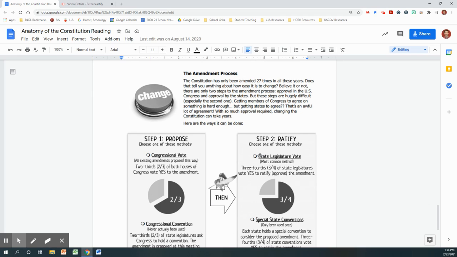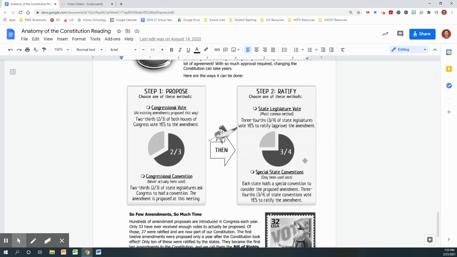The amendment process. The Constitution has only been amended 27 times in all these years. Does that tell you anything about how easy it is to change? Believe it or not, there are only 2 steps to the amendment process: approval in the U.S. Congress and approval by the states. But these steps are hugely difficult, especially the second one. Getting members of Congress to agree on something is hard enough, but getting states to agree, that is an awful lot of agreement. With so much approval required, changing the Constitution can take years.